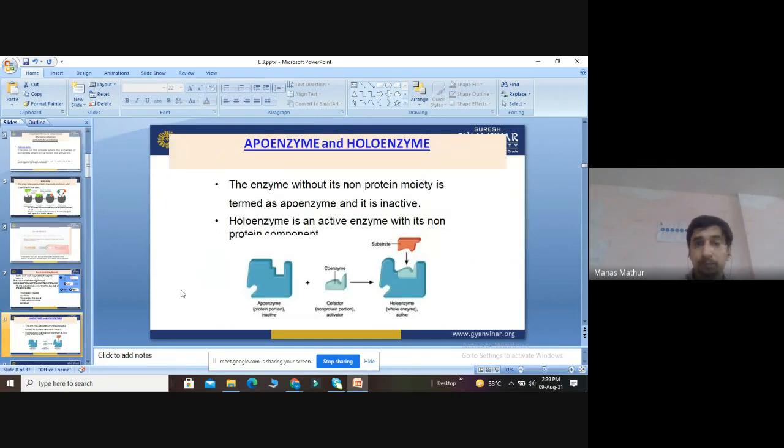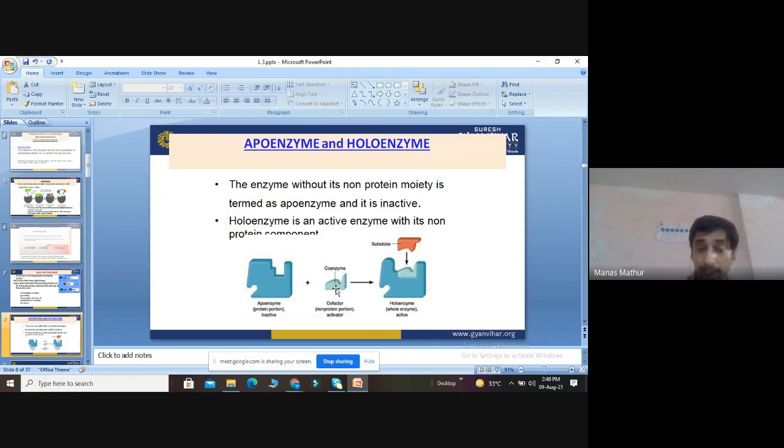Then we study two terms, apoenzyme and holoenzyme. What is an apoenzyme? The enzyme without its non-protein part. And a holoenzyme is an active enzyme with its non-protein part.